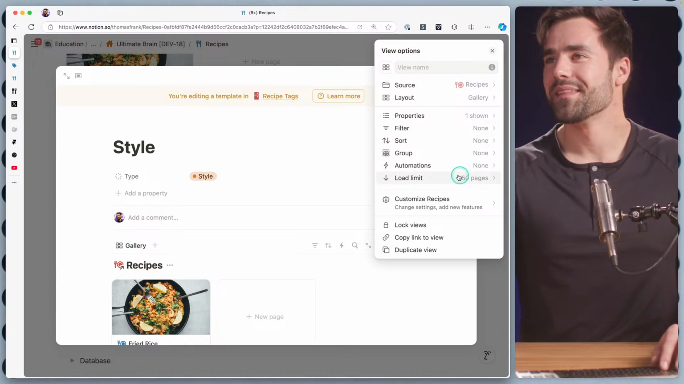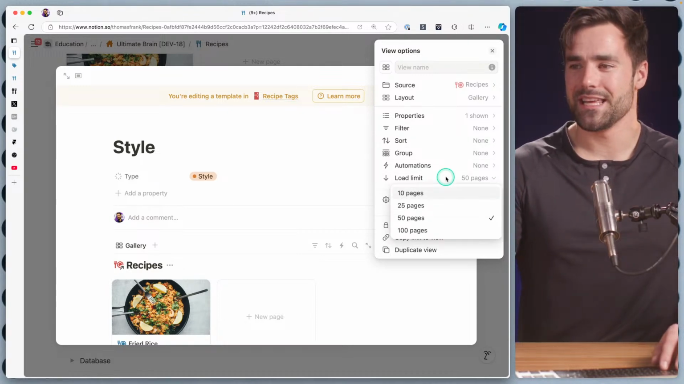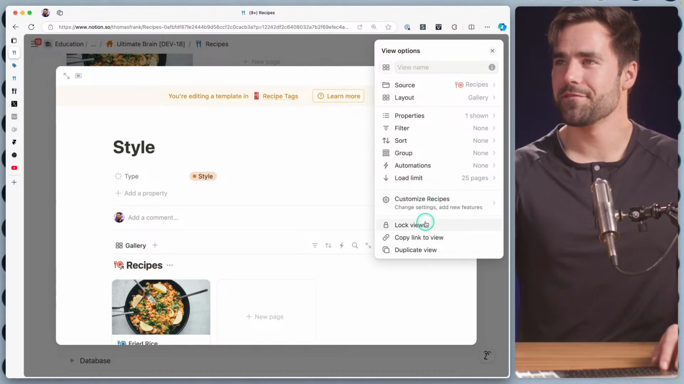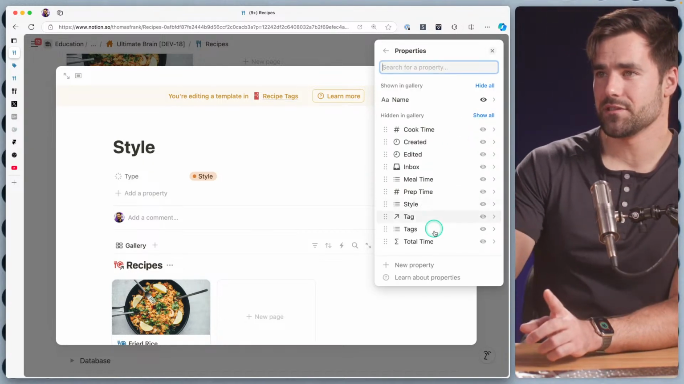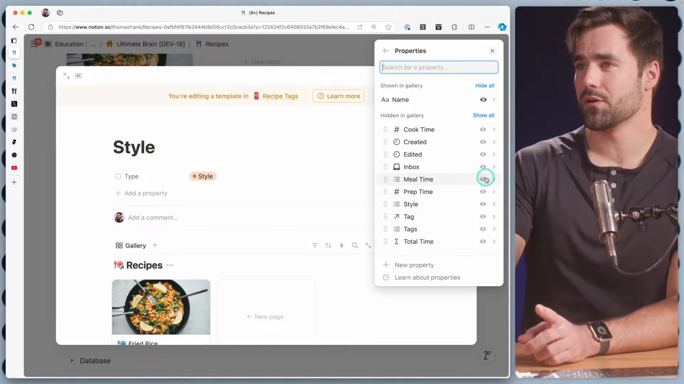I'm not sure. Okay, so load limit, I think I'm going to keep at, let's do 25. That seems pretty good. Properties, we know we're getting rid of style. We know we're getting rid of tags, but I do think I want to show mealtime.